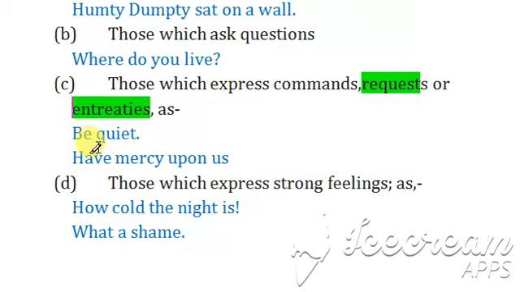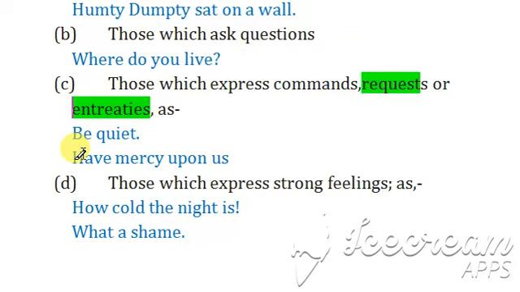We can easily see that these are expressing some request and command. Be quiet is expressing a command, like a teacher saying to the students, be quiet, don't talk. Okay, so here "Be quiet" is expressing a command.